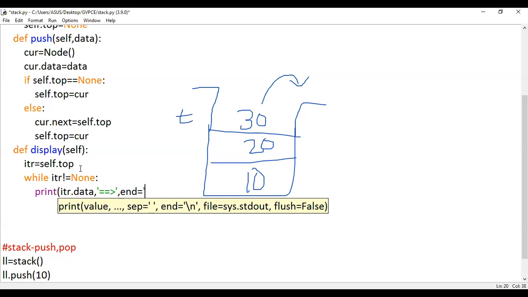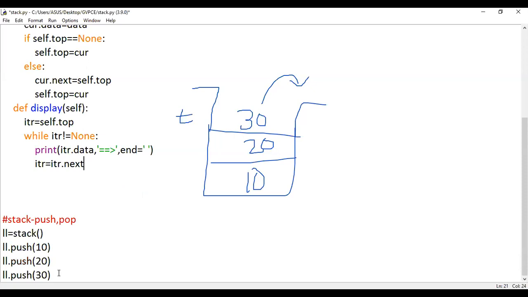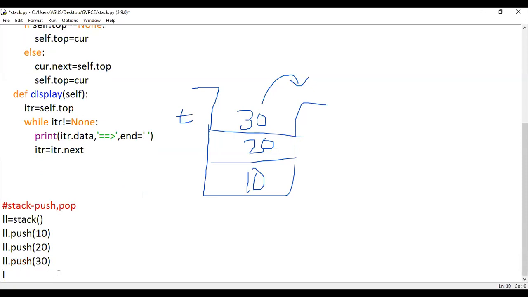Ends with space. And after this, for each and every iteration, after displaying the data, I should move my pointer to the next, just by mentioning ITR assign ITR dot next. So this is done. Now let us go ahead further and try to display, LL dot display.